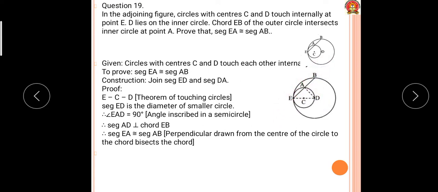So, by the theorem that the perpendicular drawn from the center of a circle to a chord bisects the chord: D is the center of the bigger circle, and EB is a chord of the bigger circle. DA is perpendicular to EB, as we proved, therefore it bisects EB. Therefore EA is equal to AB.